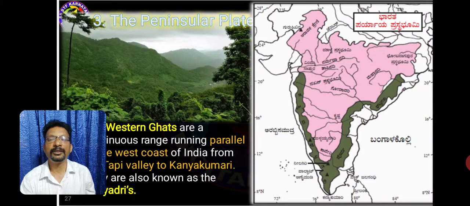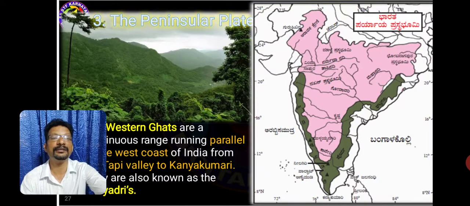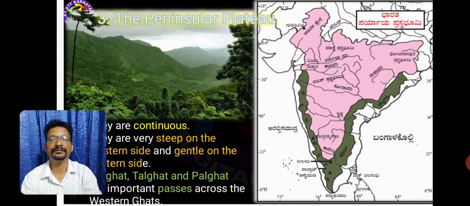The Peninsular Plateau has Western Ghats and Eastern Ghats. Western Ghats, which spread from Tapi Valley to Kanyakumari, are also known as the Sahyadris. Western Ghats are continuous and higher, and they have important passes like Borghat, Talghat, and Palghat.